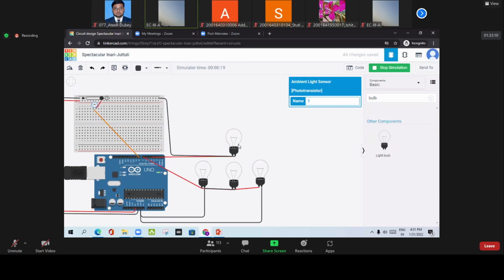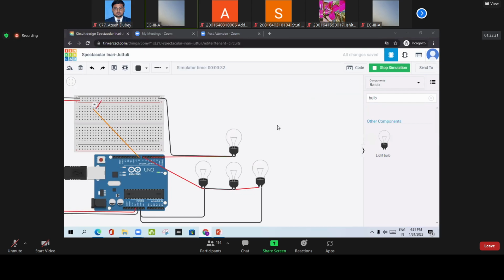So this is one part of the project that we have made, in which the street lamps automatically turn on or off depending upon the sensor's output. So we will simply put one sensor. Now we are moving towards the next part. Okay, thank you. Only 7 responses I got.